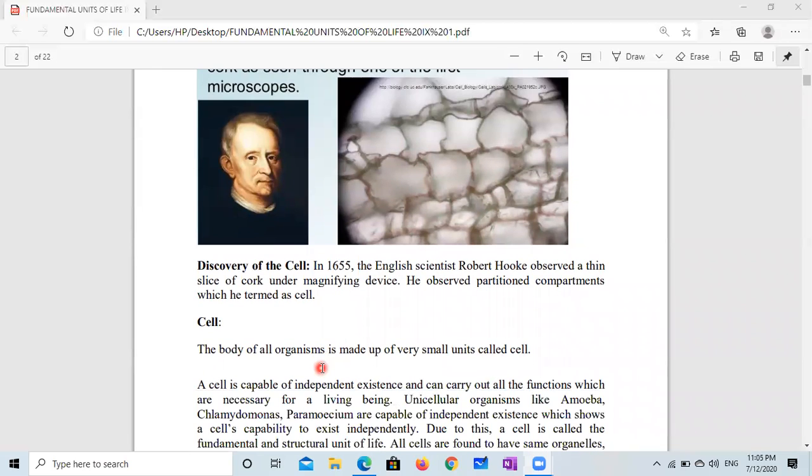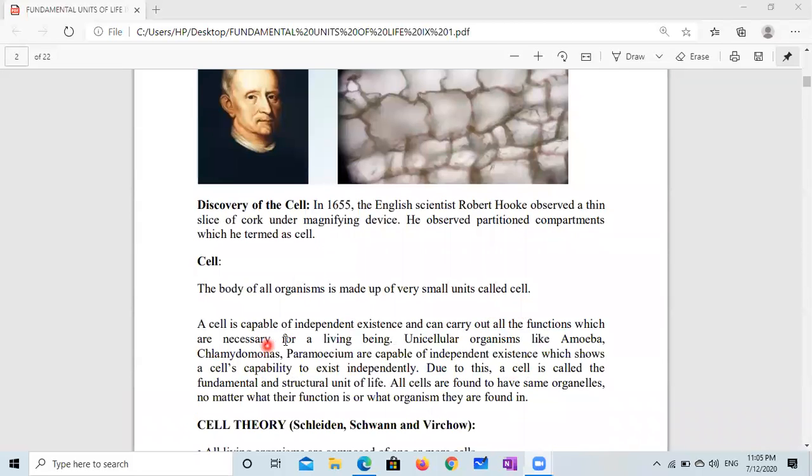Now, we can say the body of all organisms is made up of very small units called cells. A cell is capable of independent existence and can carry out all the functions which are necessary for a living being, for example, respiration, digestion, excretion. Many other activities which are essential for life are performed by a cell.